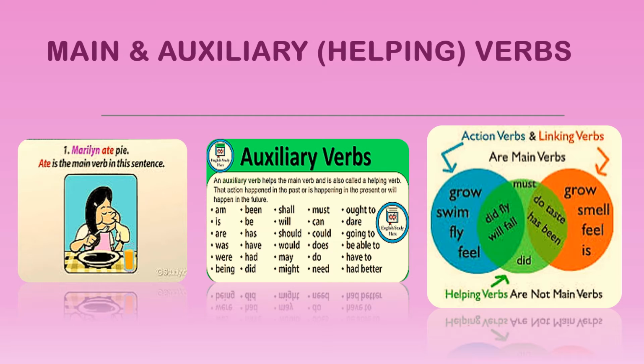We can use must grow, must swim, will fly. All these are helping words and not the main verbs. So we have two types of verbs: main verbs, where only the base form of the verb is used in the sentence, and auxiliary or helping verbs, which are used with the main verb.